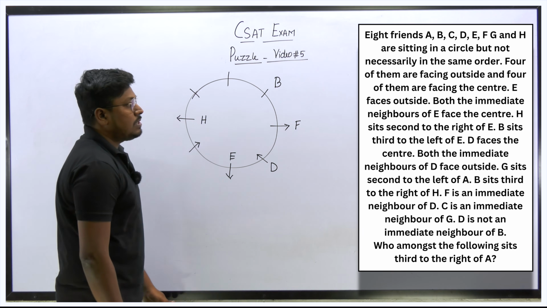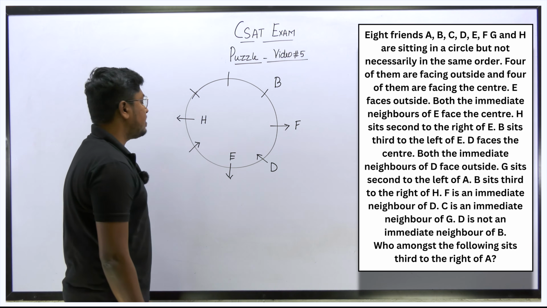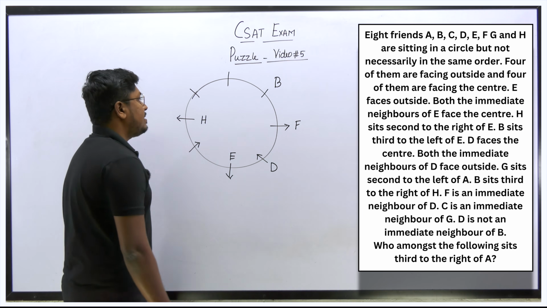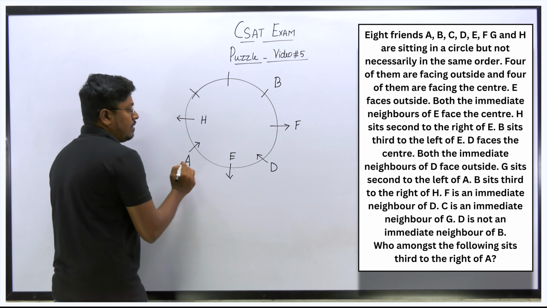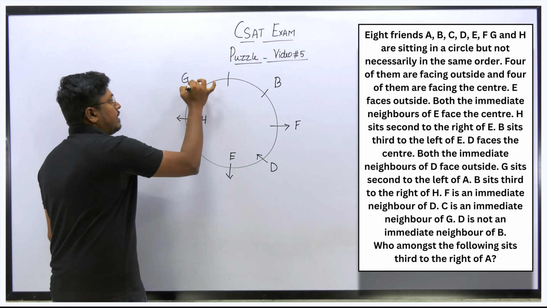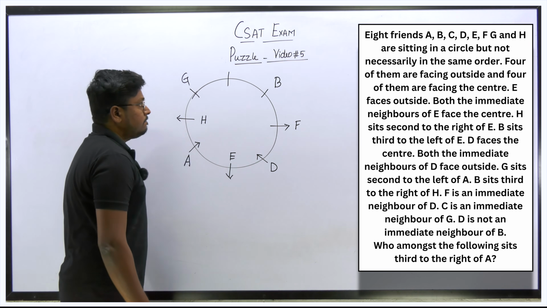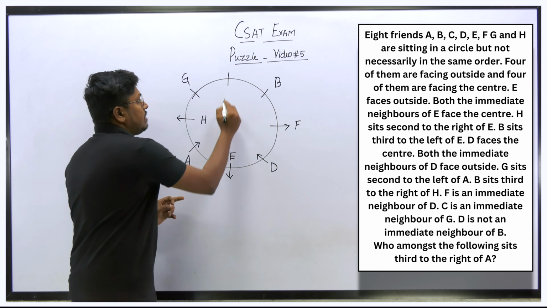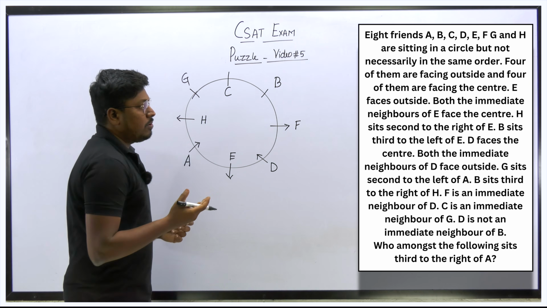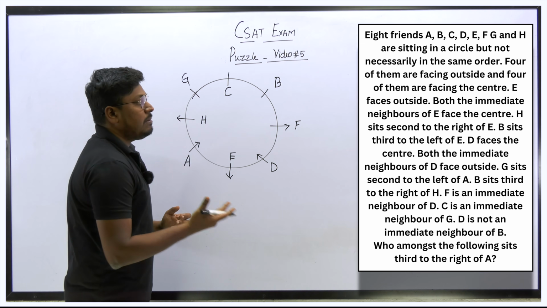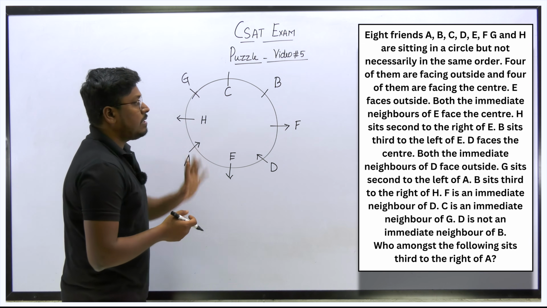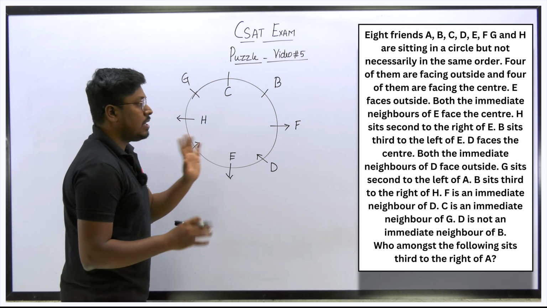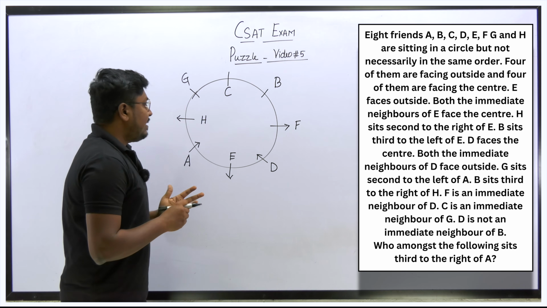What is the remaining thing that we missed? A's left hand side at the second place is G, so I can fix A here. Only one letter remaining, C, so I have to fix C here. Still one more point is remaining, I think. C is an immediate neighbor of G. Yes, C is an immediate neighbor of G. D is not an immediate neighbor of B. Yes, D is not an immediate neighbor of B. I think that's it, right?